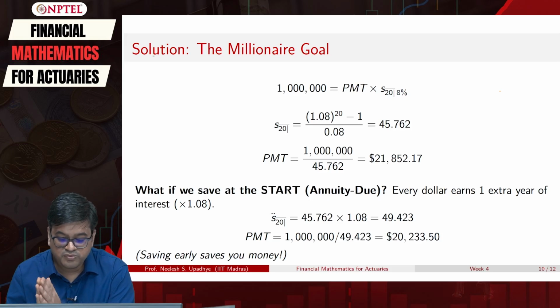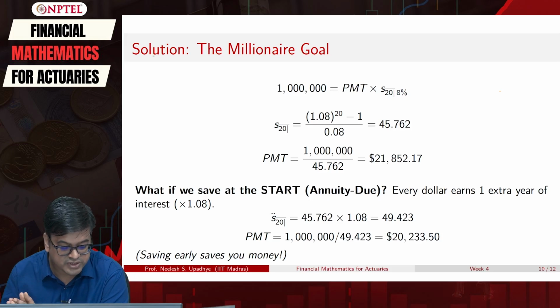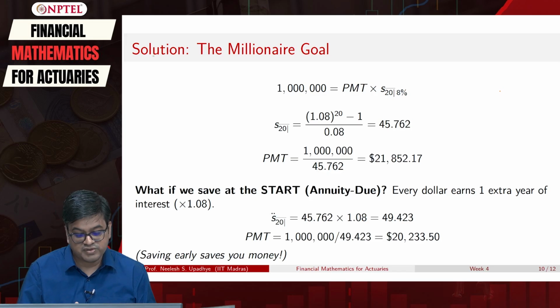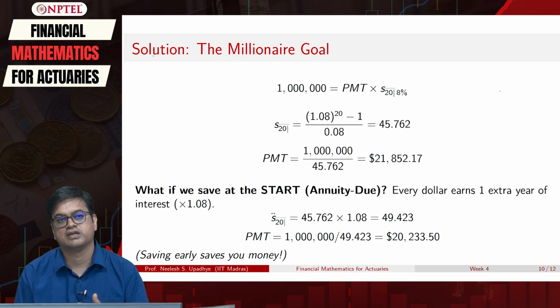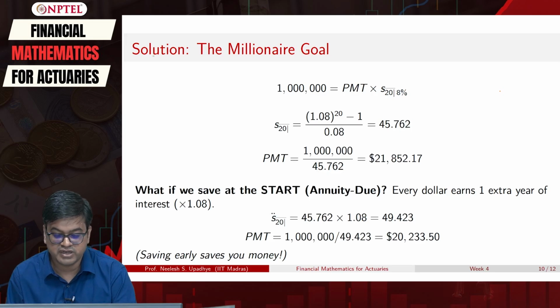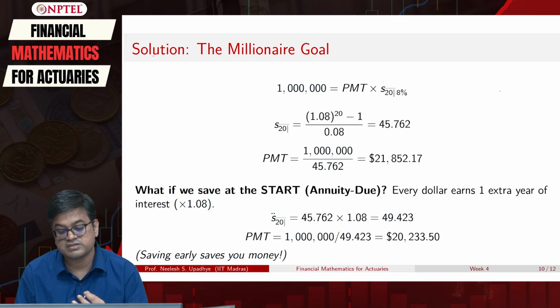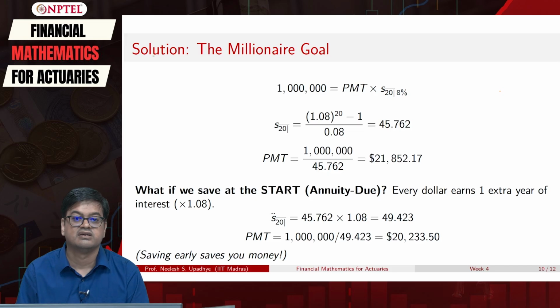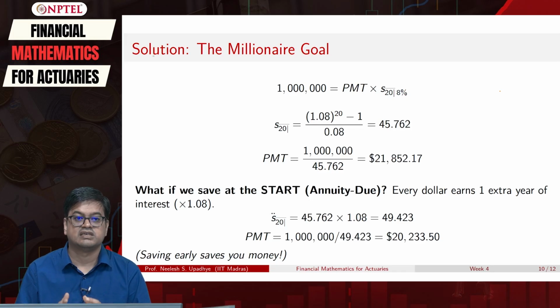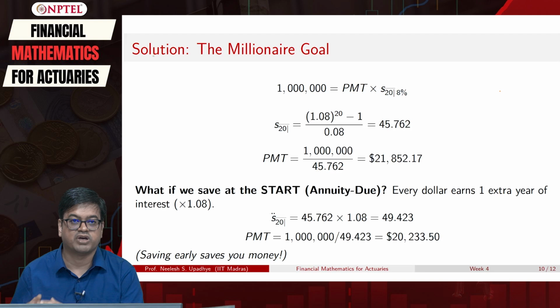It becomes 49.423. That means if I start at the beginning of the period, I need to pay yearly installments of 20,233.50 rather than 21,852.17. That means again savings early will save you some money. Okay, so this is an important takeaway from this lecture. Saving early saves you the money.